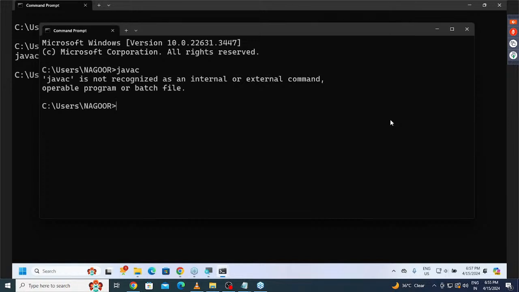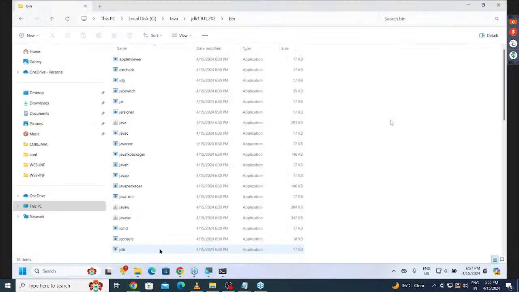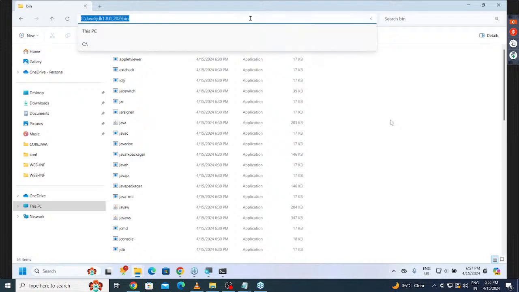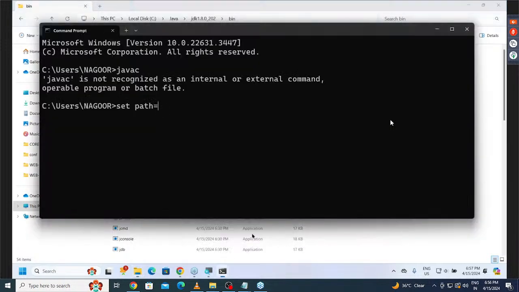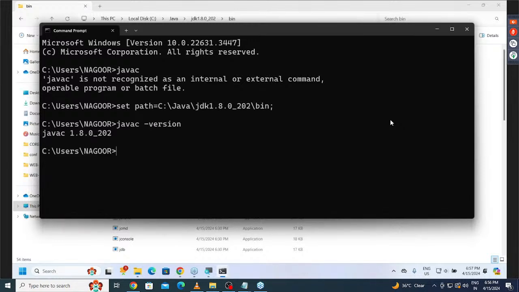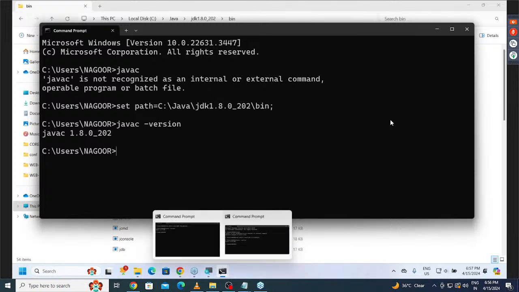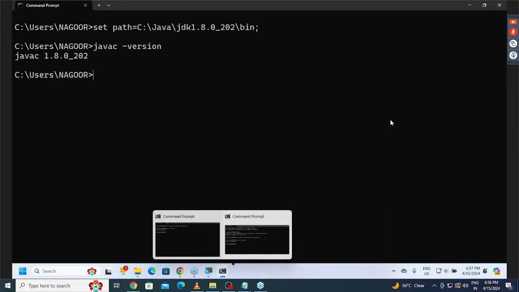Now, if you want to make javac available to the operating system, what do I have to do? Again, here we have to type set path is equal to, and provide the same location. Let me select it and copy it, Control C. Then, coming to the second command prompt, we paste the location. Click enter. Javac space hyphen version. Now if we provide this, we get the 1.8 version.